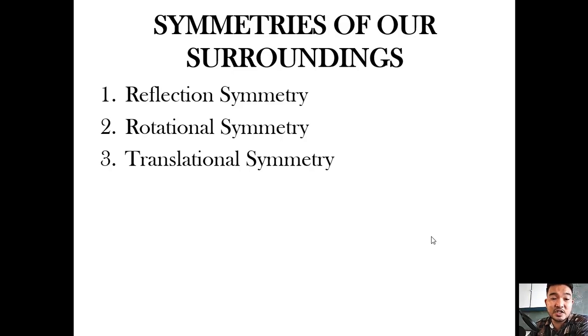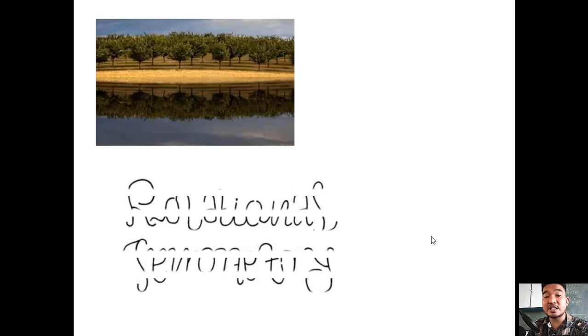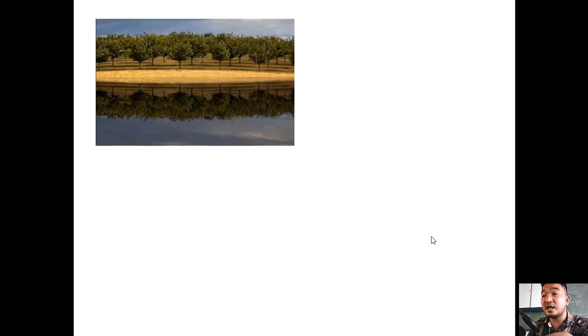Number 1 is reflection symmetry, number 2 is rotational symmetry, and the last one is translational symmetry. Let's deal with them one by one. So this is reflection symmetry. A sample of reflection symmetry, often known as mirrors, like the trees being mirrored in the water, or line symmetry.